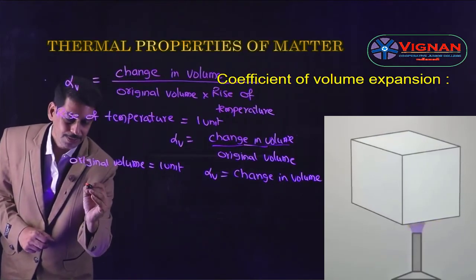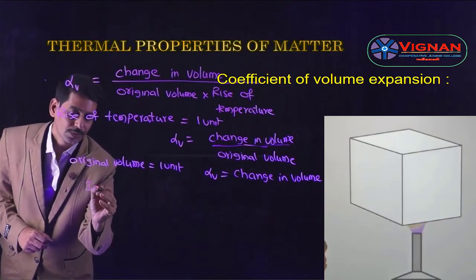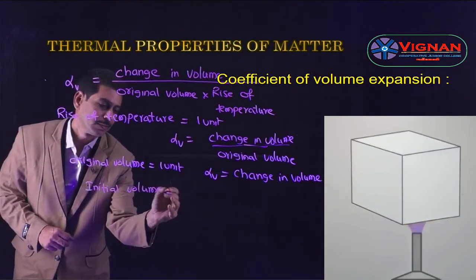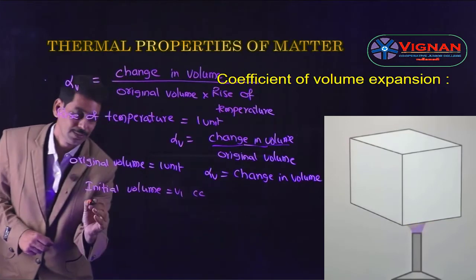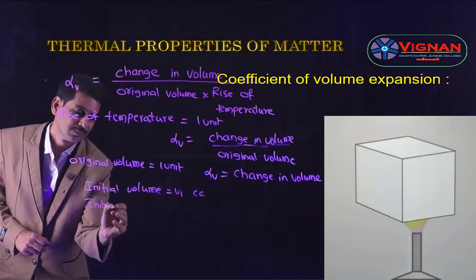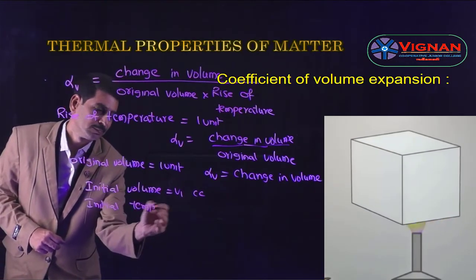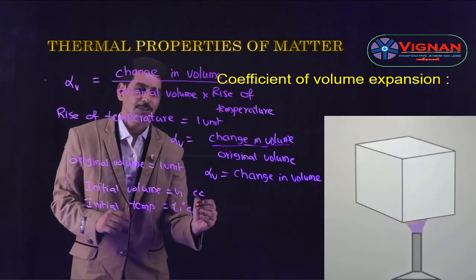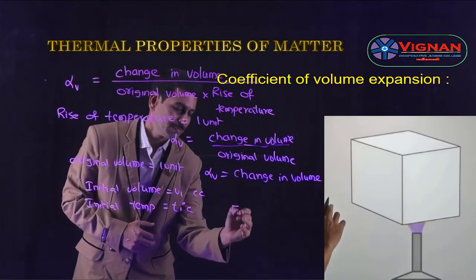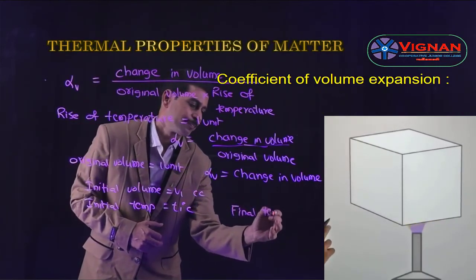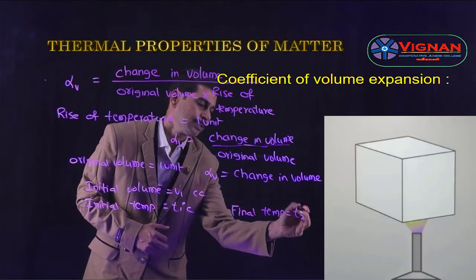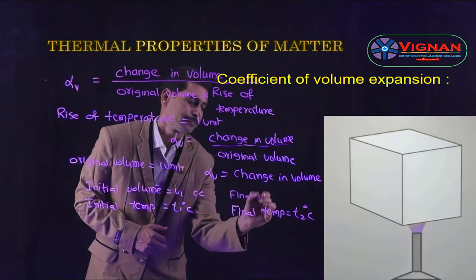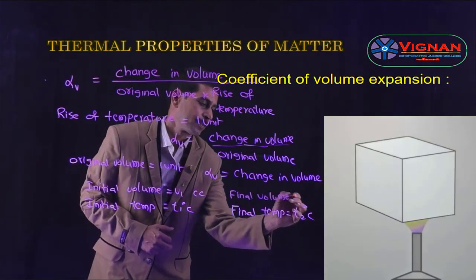So let us consider a cube having the initial volume as V1 cc and the initial temperature as T1 degree centigrade. Now when this cube is heated to a temperature of T2 degree centigrade, that means when the final temperature becomes T2 degree centigrade, the volume expands and the final volume becomes V2.